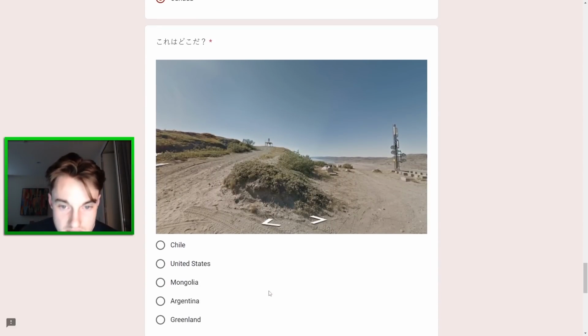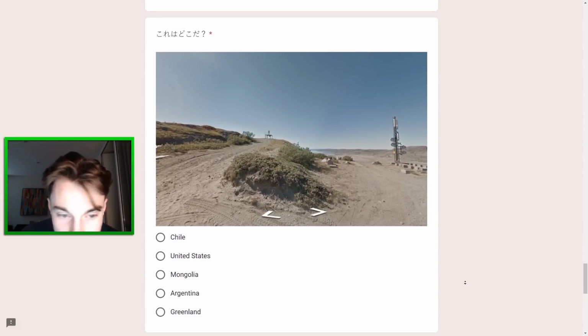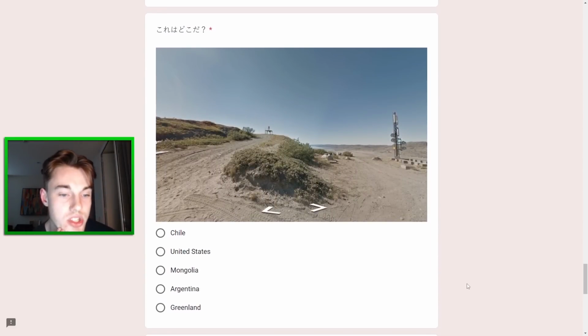Okay, next one here. This is interesting. Chile, US, Mongolia, Argentina, and Greenland. Well, I don't think it's Greenland, so that's fine. Chile is an interesting thought here. I don't hate that. I think it's possible. US was my first thought. Definitely kind of looks like the US. Not out of the question.